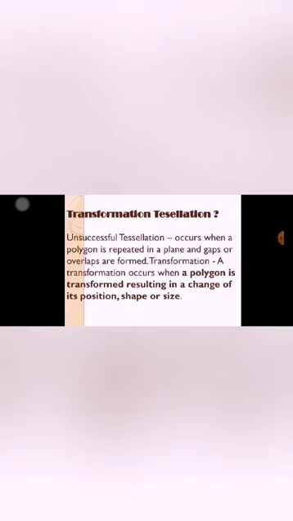Transformation tessellation. Unsuccessful tessellation occurs when a polygon is repeated in a plane and gaps or overlaps are formed. Transformation. A transformation occurs when a polygon is transformed, resulting in a change of its position, shape, or size.